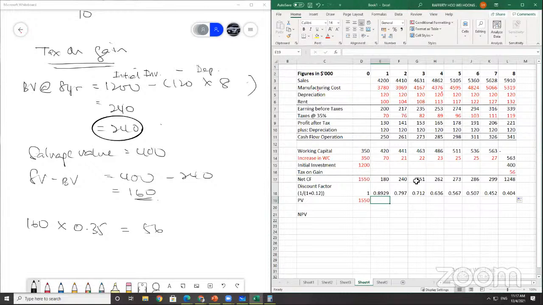I just multiply by this. So 160.71 all the way to the 8 years. Rounding up close.